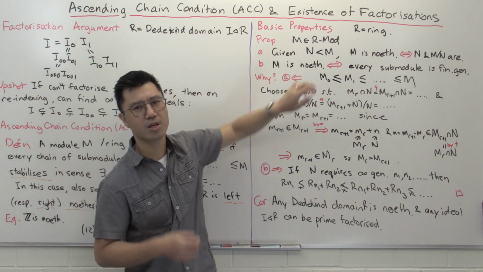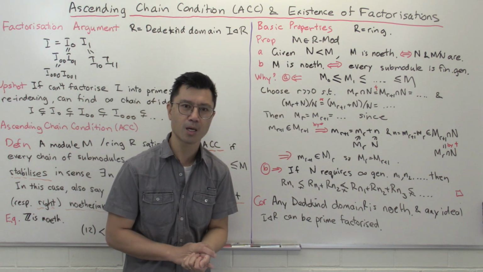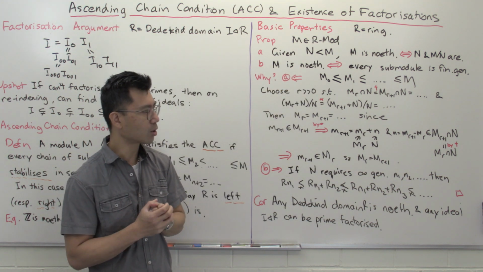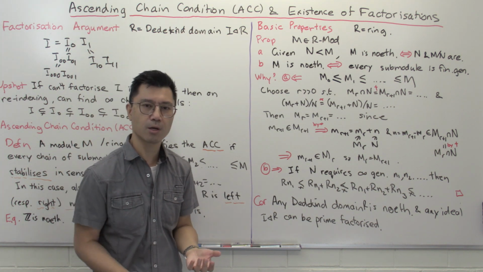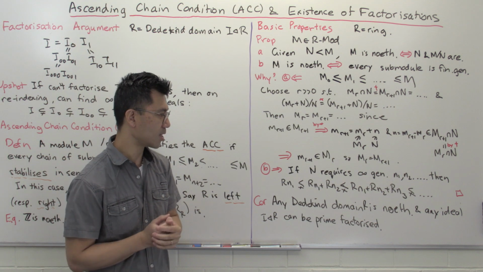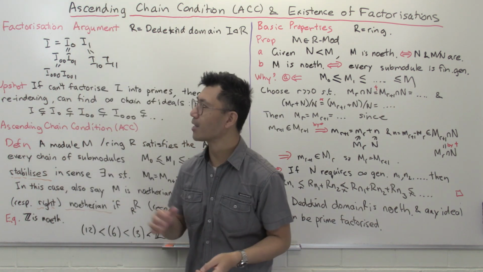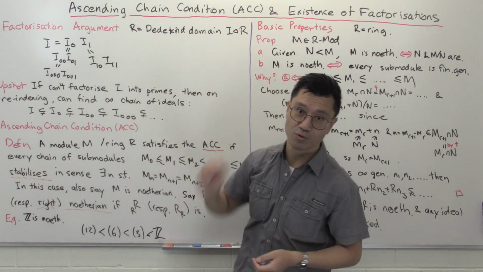And it shows you why this noetherian condition is really, really important. And there's a lot of work going on studying, you know, if you want to study a nice class of rings, noetherian rings are a very, very nice class of rings to study. So let's now go back to the question of the existence of factorisations.